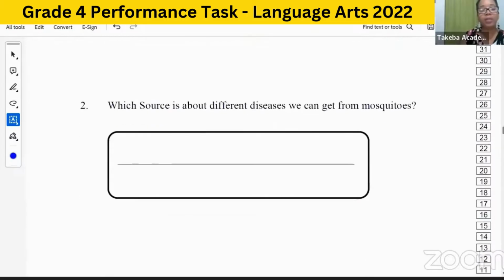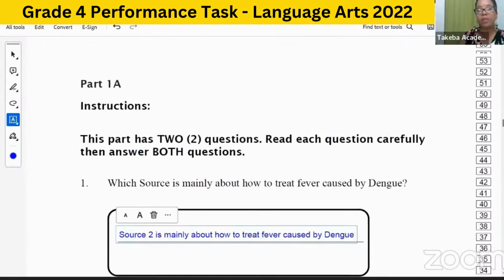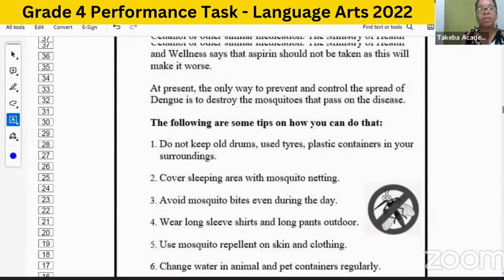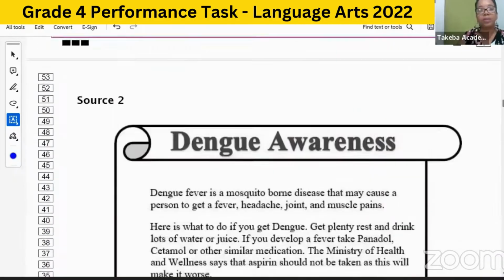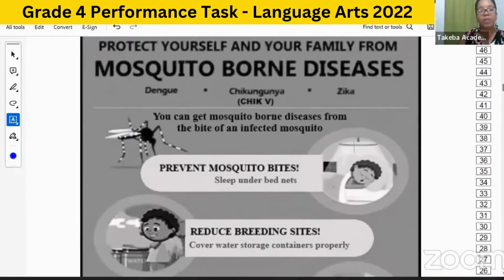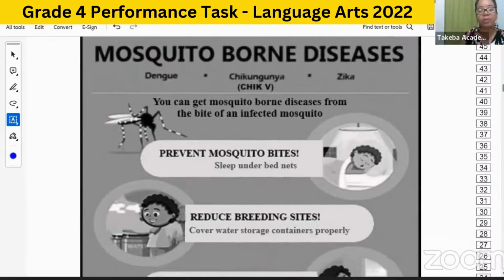Question 2. Which source is about different diseases we can get from mosquitoes? Of course, we just looked at source 2. It was mainly about dengue, talking about how to treat dengue and how to prevent it. So let's look at source 1. Source 1 talks about the different mosquito-borne diseases. So we're going to go with source 1 for question 2.